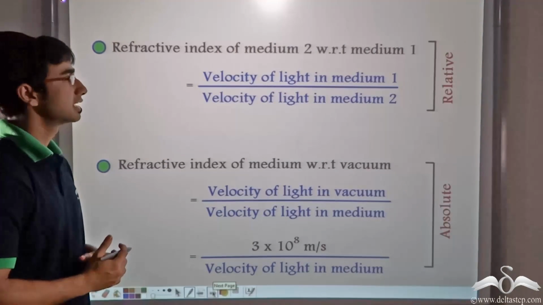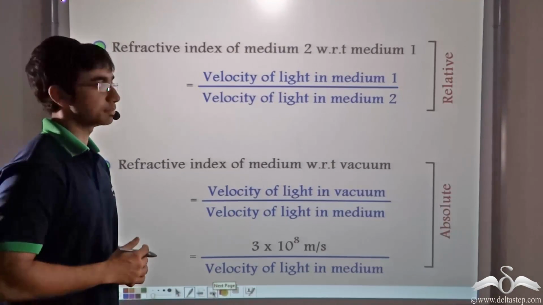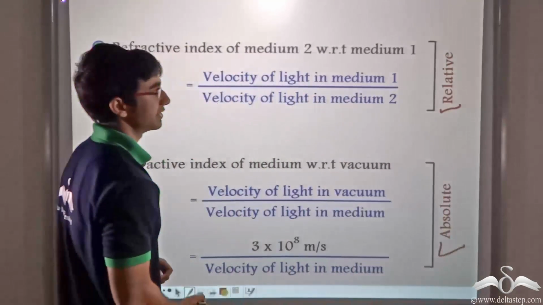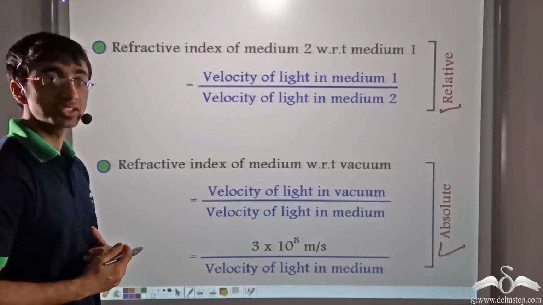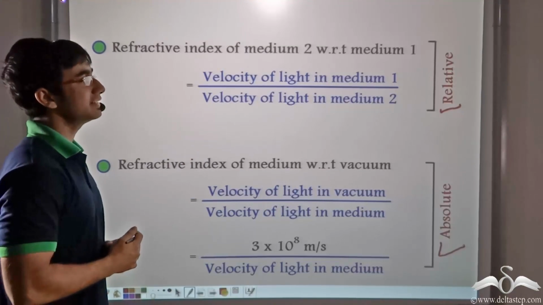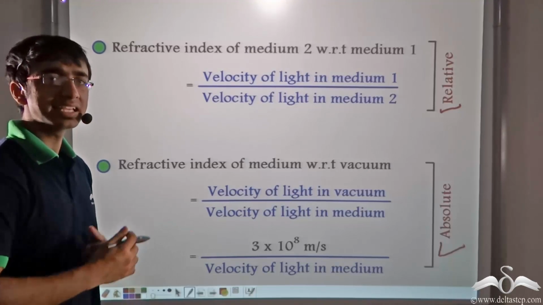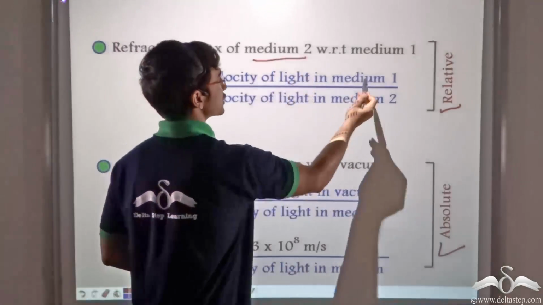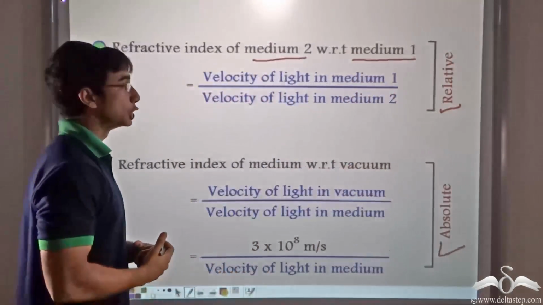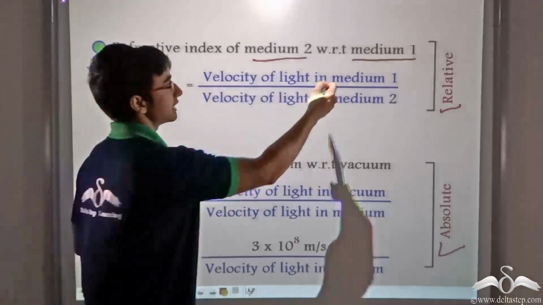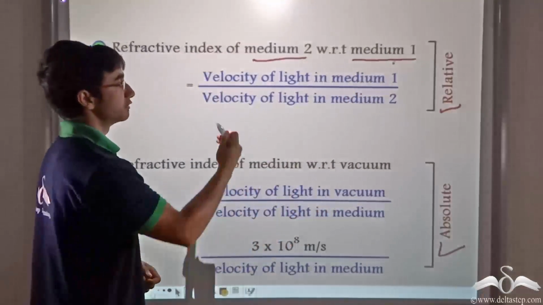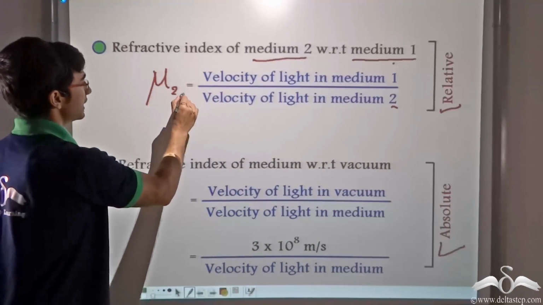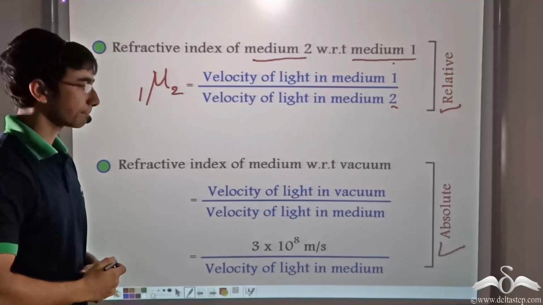That is, refractive index can be of two types. One is relative refractive index and the other is absolute refractive index. Now let us find out what these two terms mean. Relative refractive index is when we are considering any given pair of media. In that case, the refractive index of medium 2 with respect to medium 1, as we learnt, will be given by the velocity of light in medium 1 divided by the velocity of light in medium 2. This is the refractive index of medium 2 with respect to medium 1.